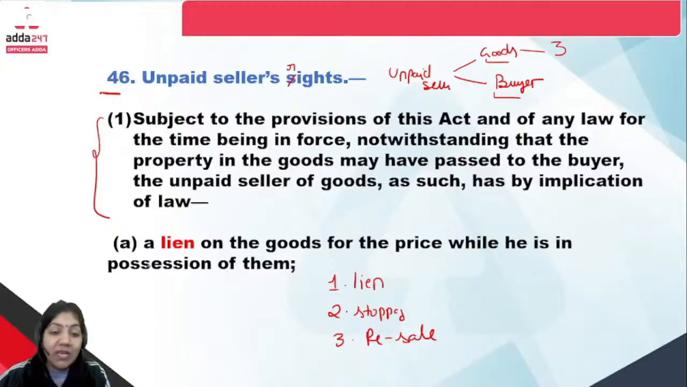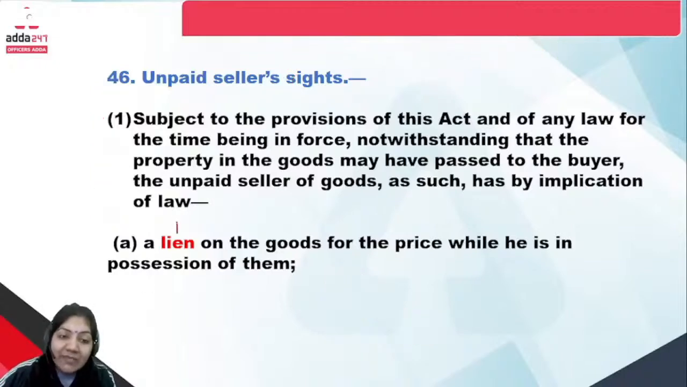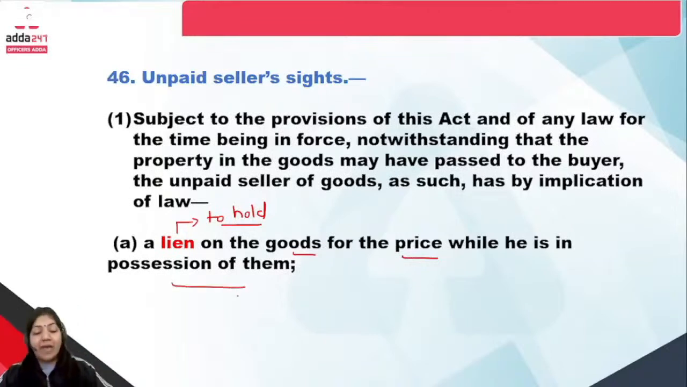So the first one is lien. Now what is lien? Lien basically means to hold. So lien on goods for the price while he is in possession of them. Suppose the buyer has not given the price to the seller, so the seller can hold the goods till the full payment is done. That is called lien. So lien is the right of the unpaid seller.